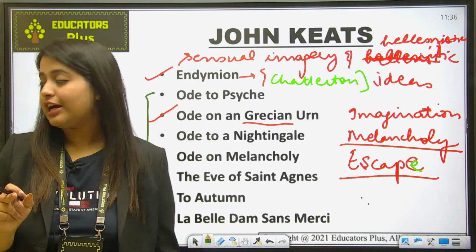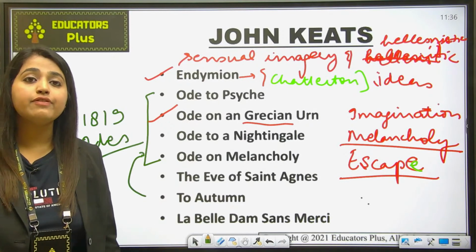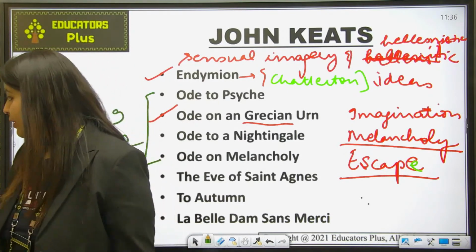A question on this has already come in NET, asking which work this line belongs to. This is a very famous line of the Grecian Urn. Can you let me know in the chat box?